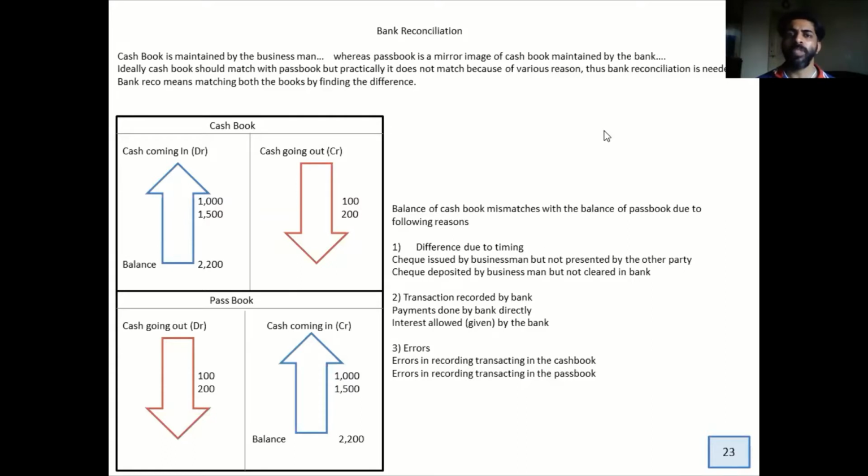Passbook is a book which is maintained at the banker's end. Every businessman has a bank account and he expects the bankers to maintain a passbook. Now, passbook is a mirror image of cash book. Whatever cash comes in, you debit in cash book, but in passbook, you credit it. Same thing, whenever you're spending some money, the banker will debit that amount. So ideally, if cash book has 500 as balance, your passbook should also have 500 as balance.